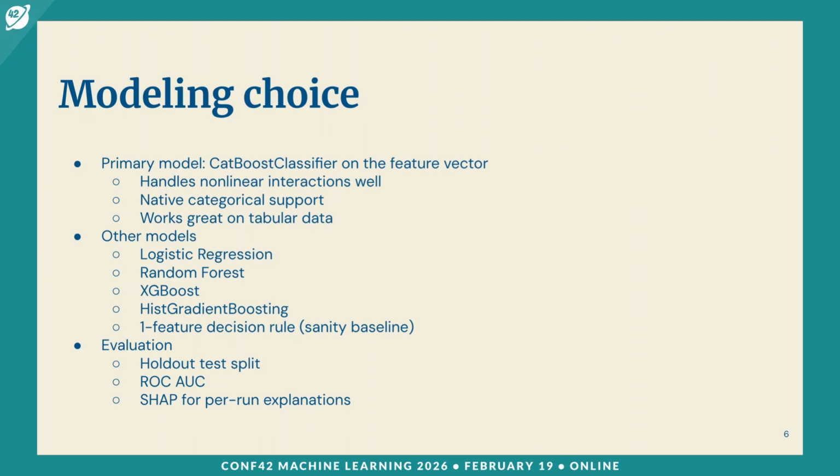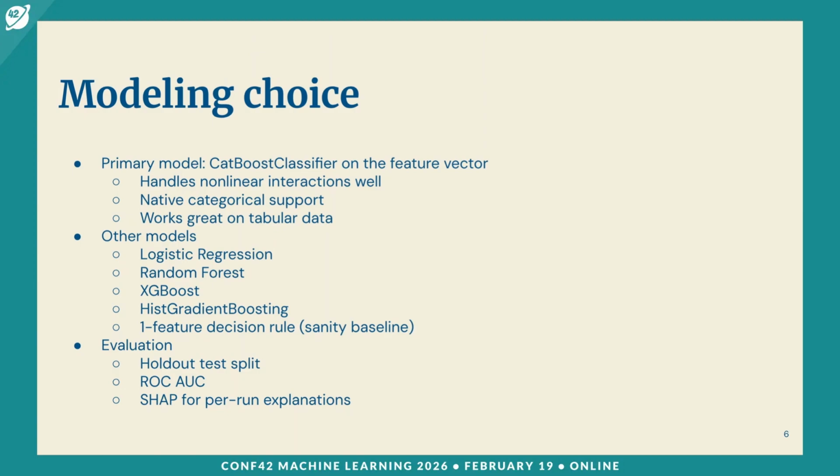When it comes to model choice, CatBoost is a natural pick for this task because this is a classic tabular risk modeling problem. We have mixed numerical features plus some categorical features, such as code version. CatBoost tends to be a strong pick here because it involves minimal pre-processing and it can learn nonlinear interactions between features naturally. So I benchmarked it against a list of other models with the exact data and feature set.